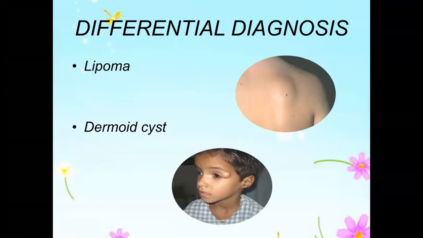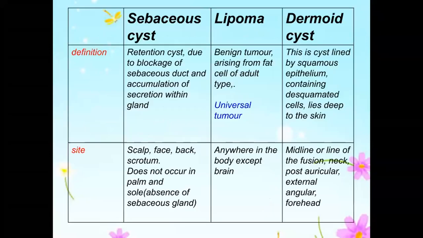Differential diagnosis for sebaceous cysts. Yeah, the differential diagnosis you talked about. Lipoma, dermoid cyst. Dermoid cyst differences. Right. So, what are all the types of dermoid there? Types of dermoids: sequestration, implantation, tubulodermoid, and teratomatous.